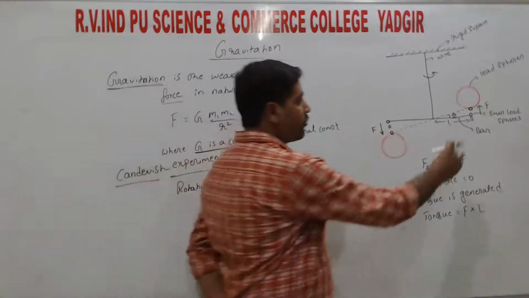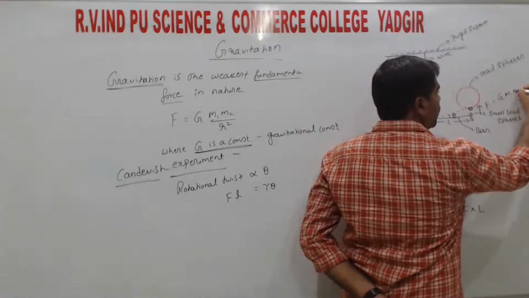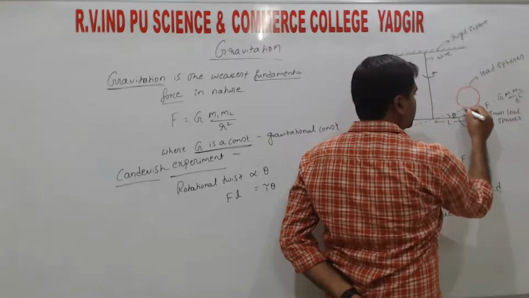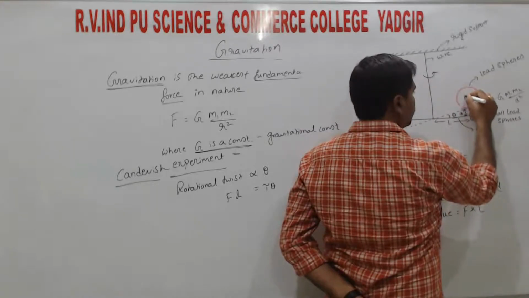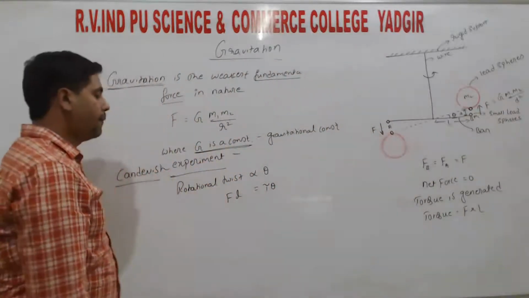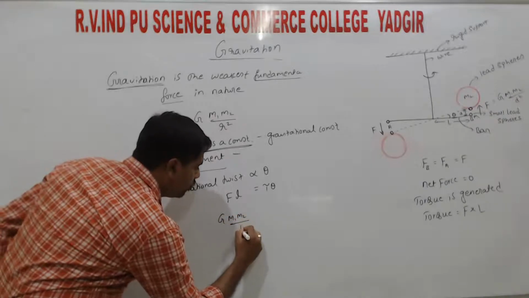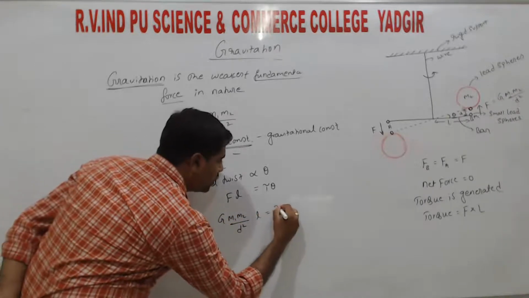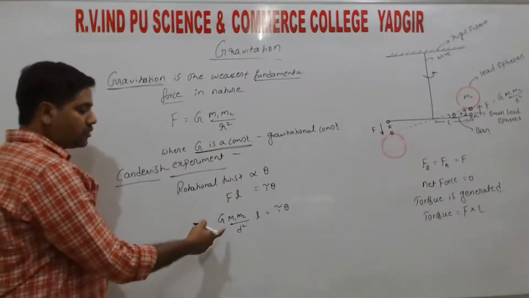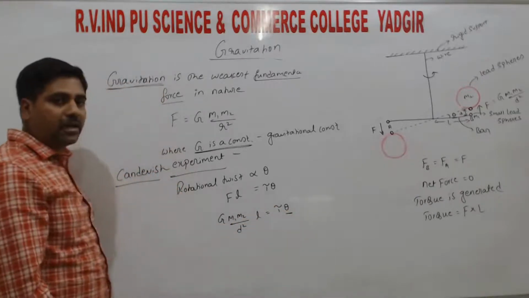So what is F? F is the force of attraction between the two objects. So that we can write G m1 m2 divided by d square. So here we can take the distance between two masses as d. So this one as m2 and m1, right? So now substituting here G into m1 m2 divided by d square into L, that is equals to tau into theta. So from this, he can find the value of G by determining the angle theta, right?